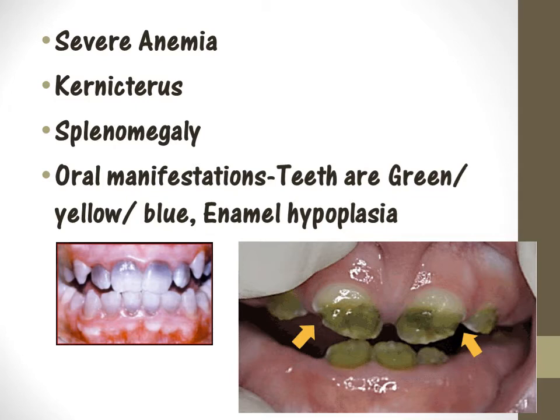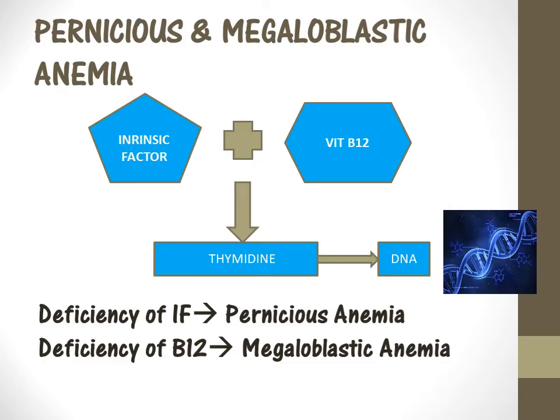Okay, so oral manifestation in erythroblastosis fetalis would be that the teeth are discolored due to the severe anemia. The teeth are discolored, and jaundice. The teeth are discolored green or yellow or blue, along with enamel hypoplasia. So the adequate treatment for this would be after they grow up, for the cosmetic appearance, crowns or root canal and crowns would be recommended. Okay, moving on to pernicious anemia and megaloblastic anemia.